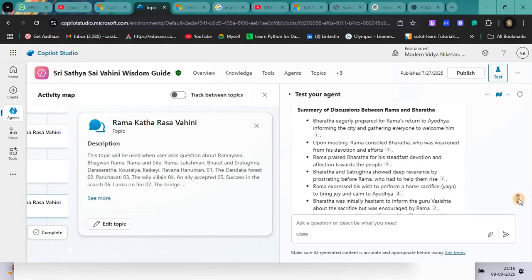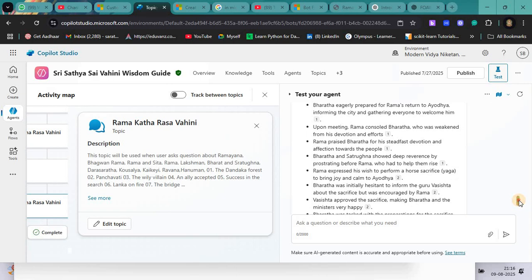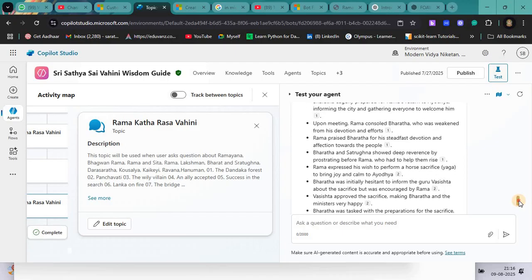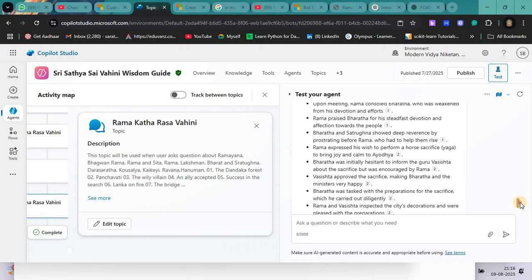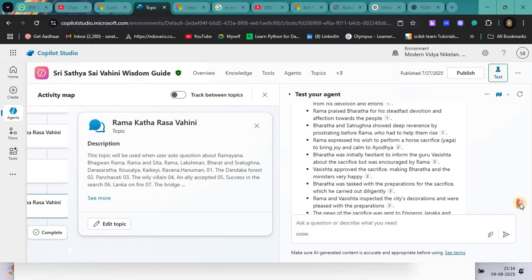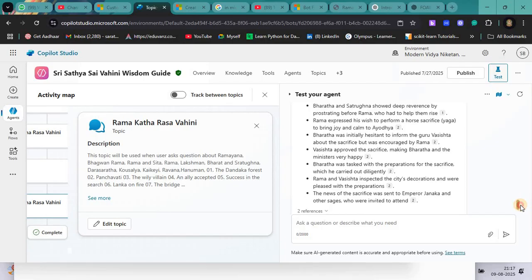Rama expressed his wish to perform a horse sacrifice yagna to bring joy and calm to Ayodhya. Bharata was initially hesitant to inform the Guru Vasishtha about the sacrifice, but was encouraged by Rama. Vasishtha approved the sacrifice, making Bharata and the ministry very happy. Bharata was taken with the preparation of the sacrifice, which is carried out diligently. Rama and Vasishtha inspected the city decorations and were pleased with the preparation. So all these things have been written. So it extracts data from the entire Ramakatha Rasavahini.